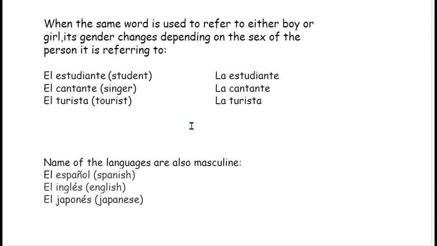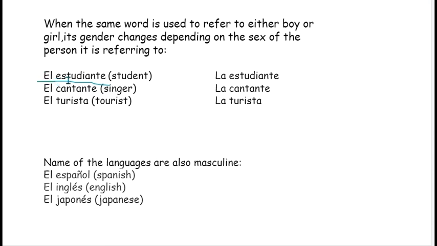Okay. Now there are certain words or nouns which will never change their shape. For example, if this is written estudiante, that is a student in English, then it will never change to estudianto or estudianta. No, it will always remain estudiante. So we will have to change the article to define the meaning, which gender we are referring to.